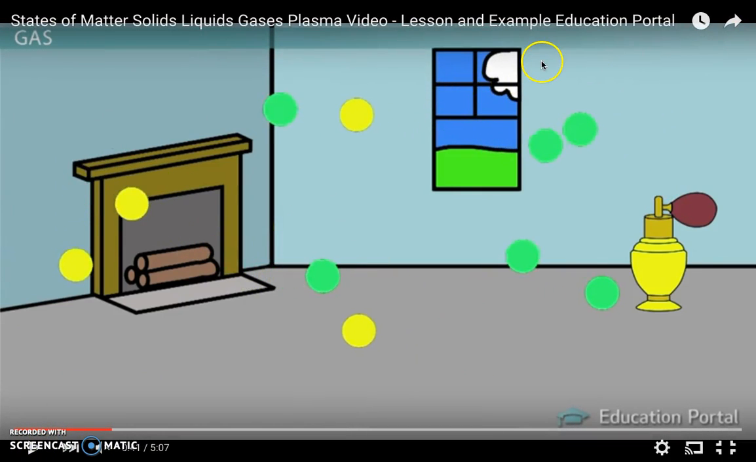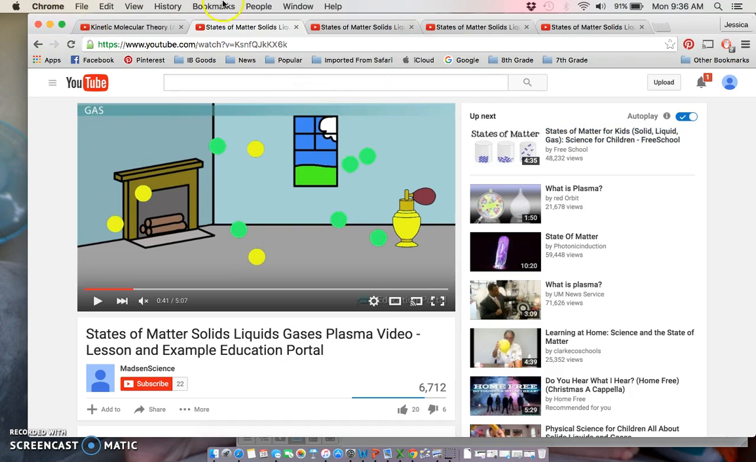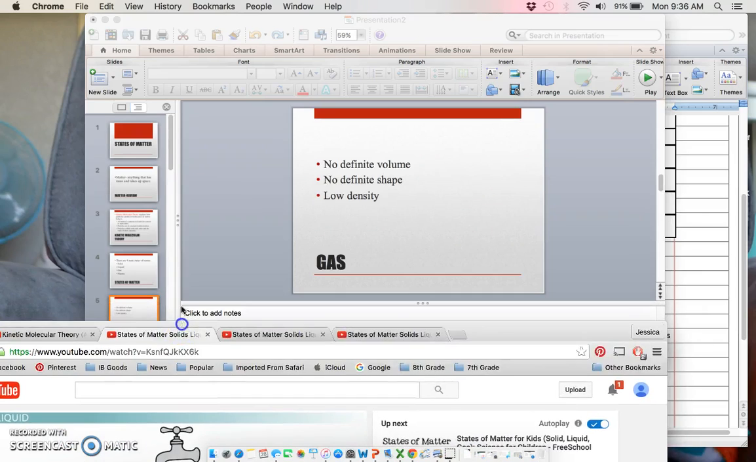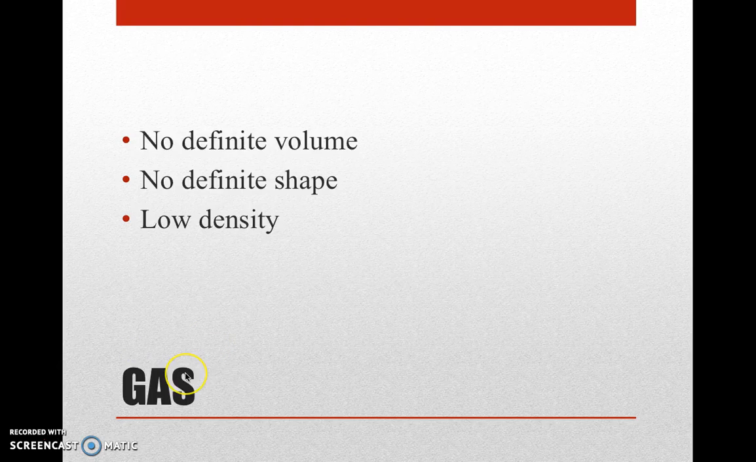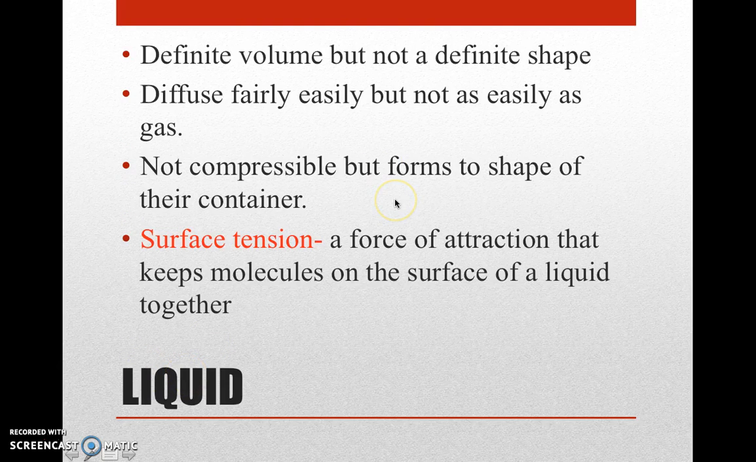So we'll go ahead and do the next one, which is a liquid. A liquid has a definite volume. That means it fills a very specific amount of space, but does not have a definite shape. Obviously, if I pour water into a bowl and I pour water into a jar, the water is going to take the shape of whatever container it's in. That's why it does not have a definite shape.